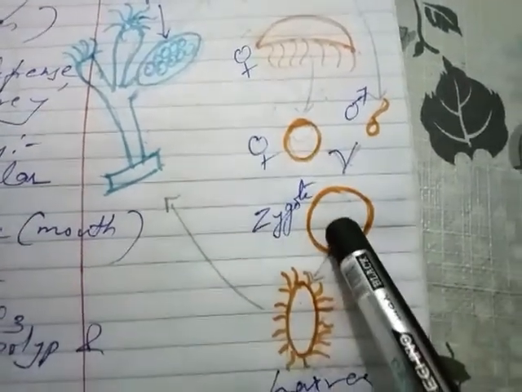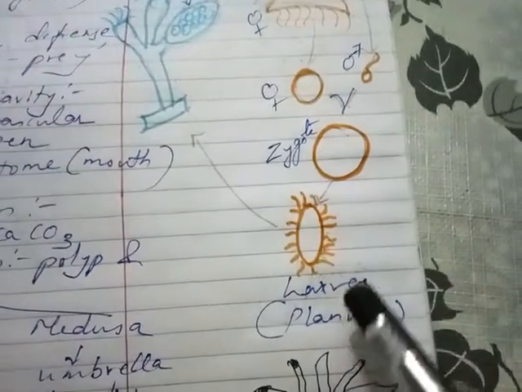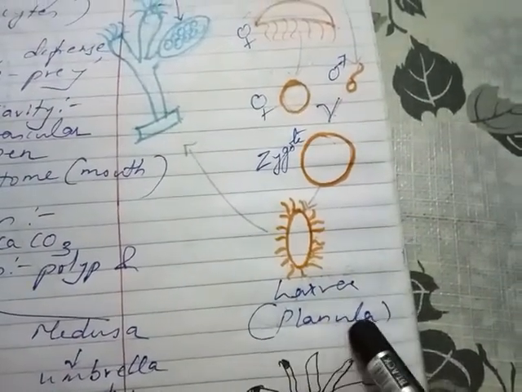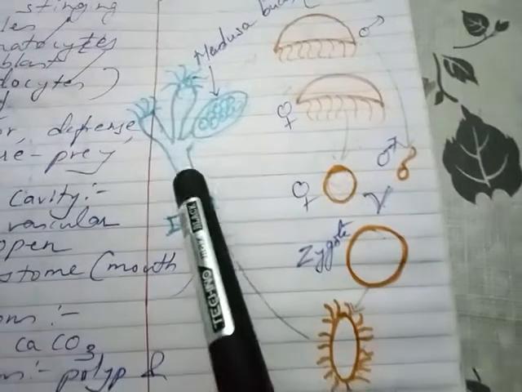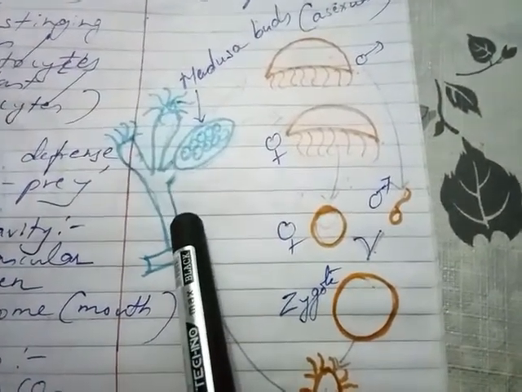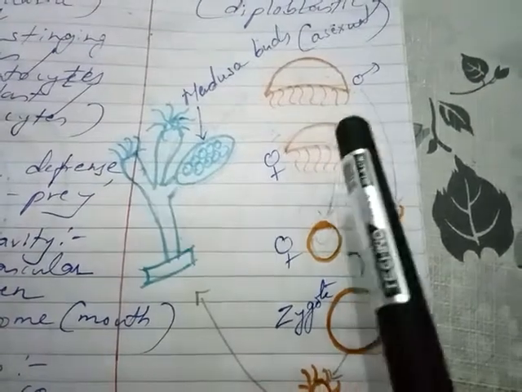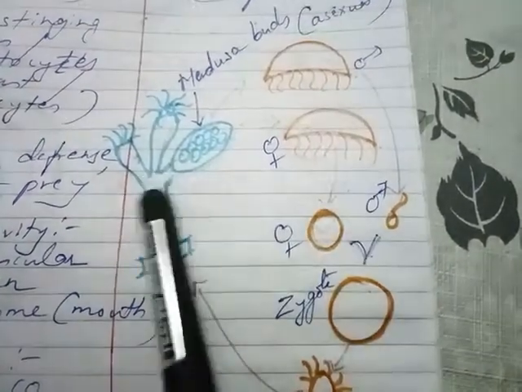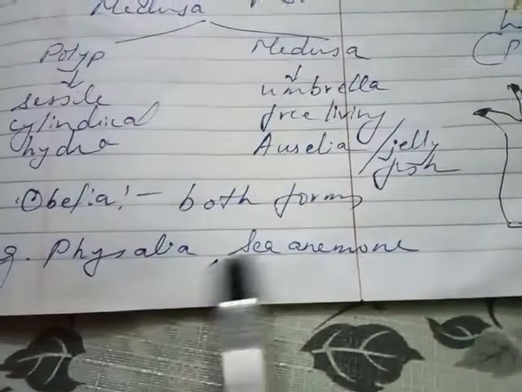Fertilization takes place, and the zygote is formed. The zygote will be converted into a larva, called planula. Again this will give rise to the polyp form. So in the case of Obelia, alternation of generation takes place, that is, polyp and medusa forms alternate with one another. Examples are Physalia and sea anemone.